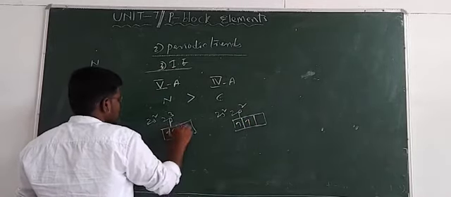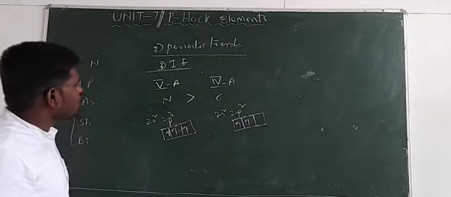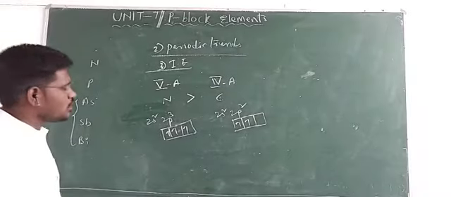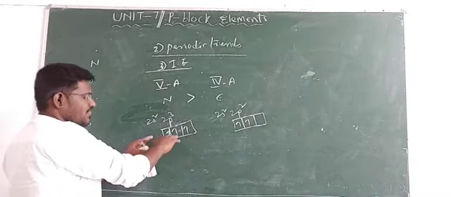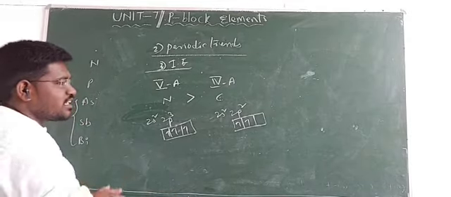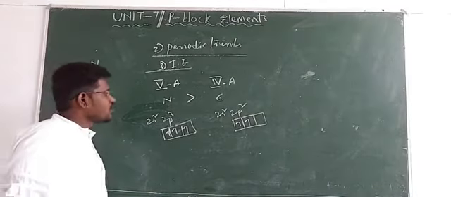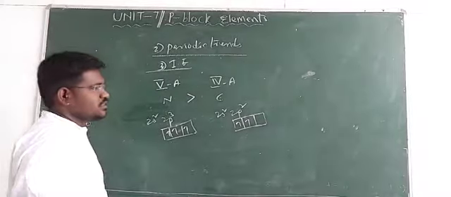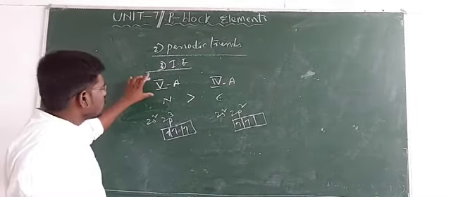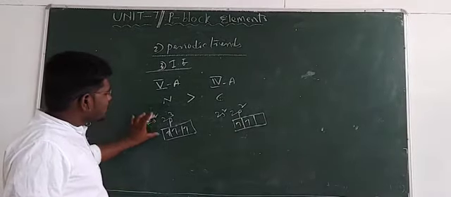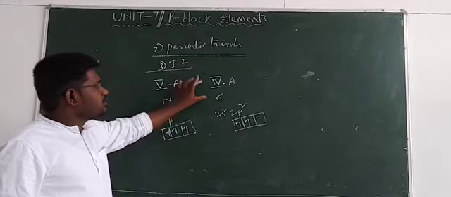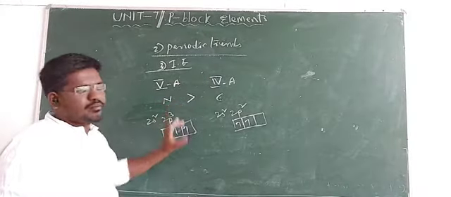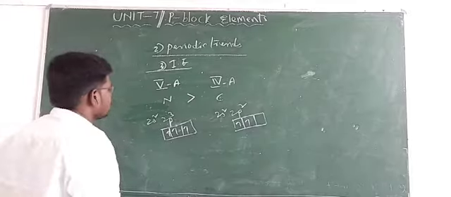In the p subshell, there is a half filled configuration in all the 5A group elements. Due to the half filled configuration, they have extra stability. When they have extra stability, the removal of electron will be very difficult. So now here 5A group elements have more ionization energy values comparing with 4A group elements, right?